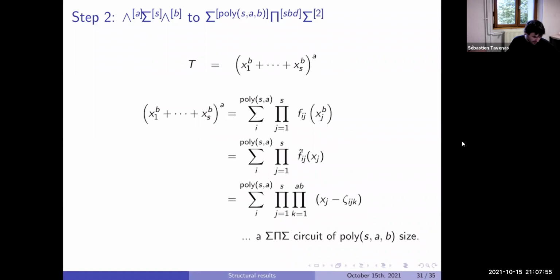Going a bit fast. But there is something which happened here. We can notice that when we do this, the polynomial we compute here is S times A times B. A times B was small, but S was very large for us. It was S to the square root of D.